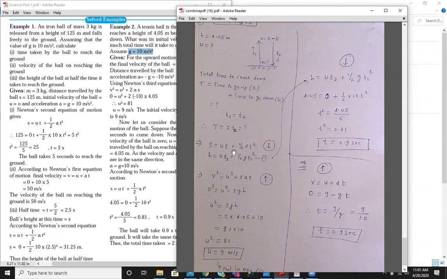For the downward motion, when we throw an object up, after reaching a particular height it comes to rest and then comes down again. So here u will be 0, as written here, and for downward motion a is plus g. Now let's consider the upward motion, the initial motion.